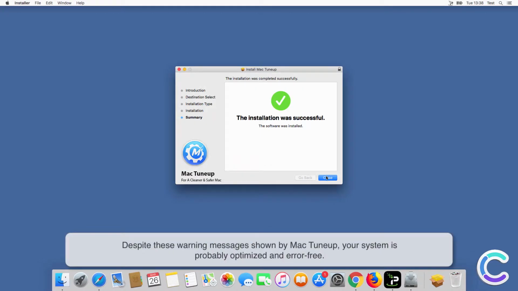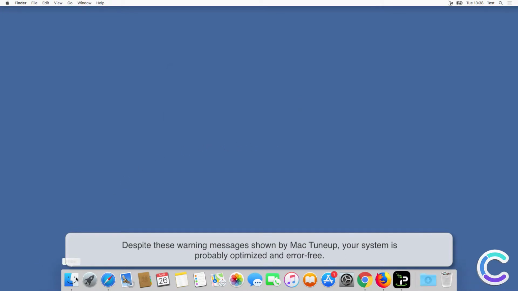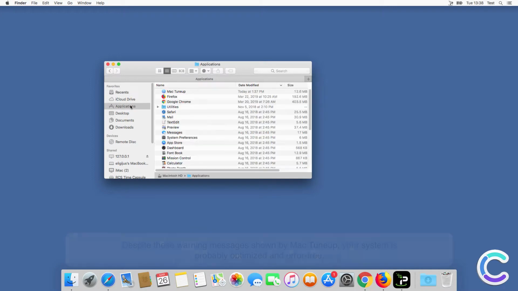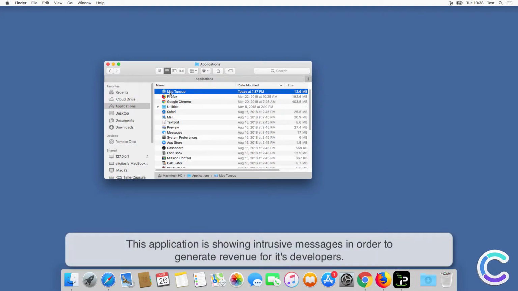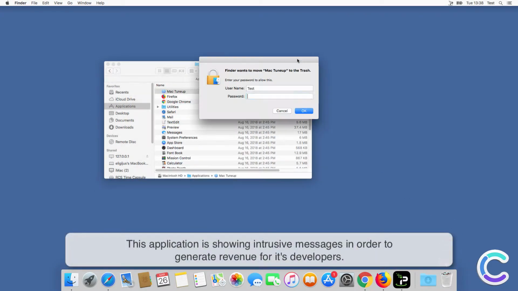Despite these warning messages shown by Mac Tuneup, your system is probably optimized and error-free. This application is showing intrusive messages in order to generate revenue for its developers.